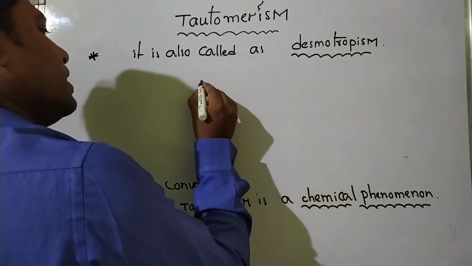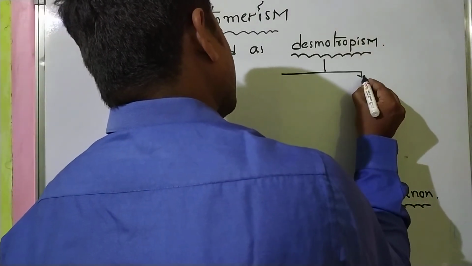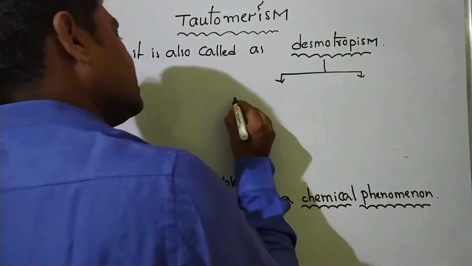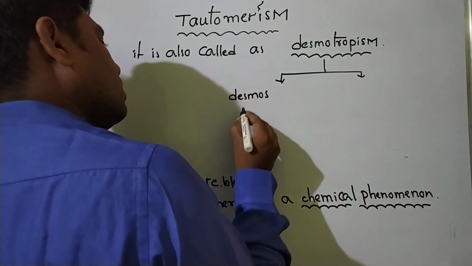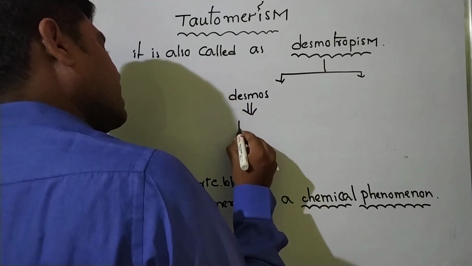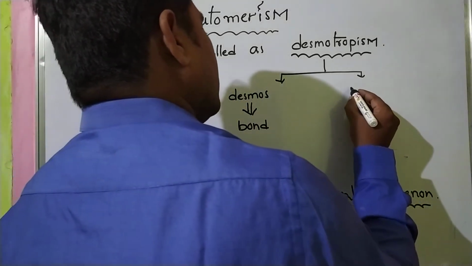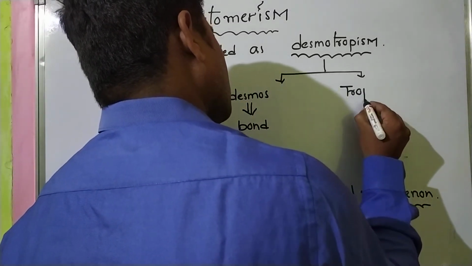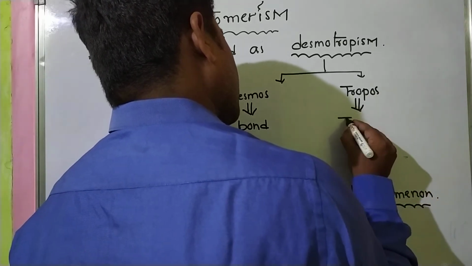So it is the combination of two Greek words. The one is desmos. So desmos means chemical bond. And tropos means turns.